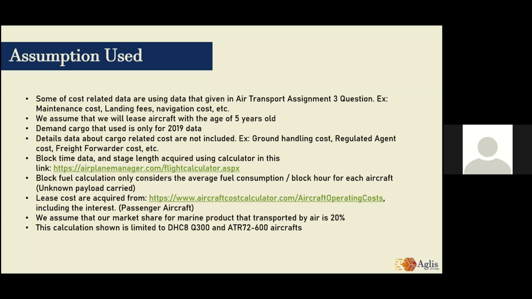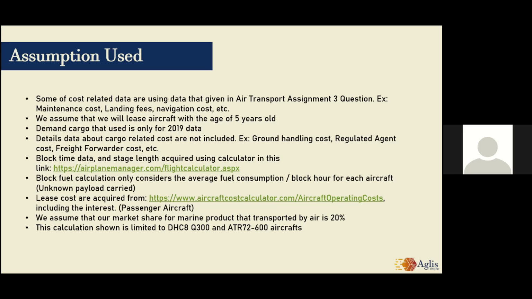Then we assume that we will lease aircraft with the age of 5 years old, with the cargo demand used only for 2019 data. Third, detailed data about cargo-related costs are not included due to the limited time to get the data.